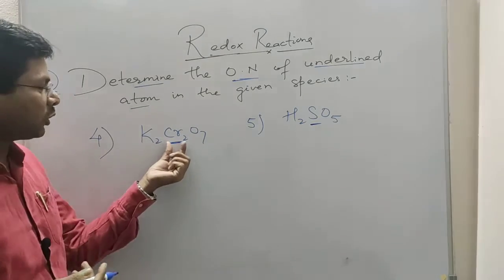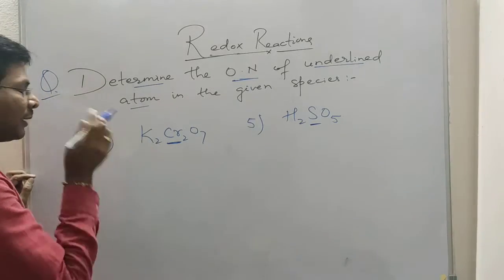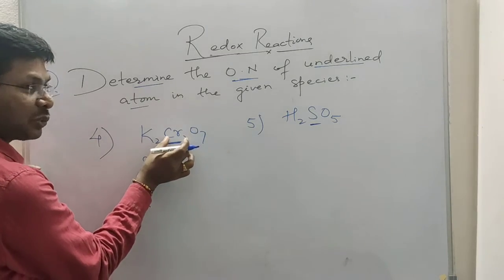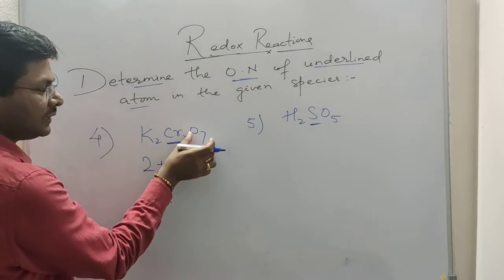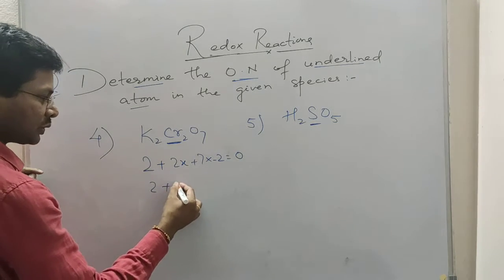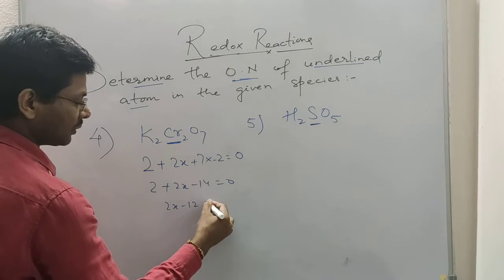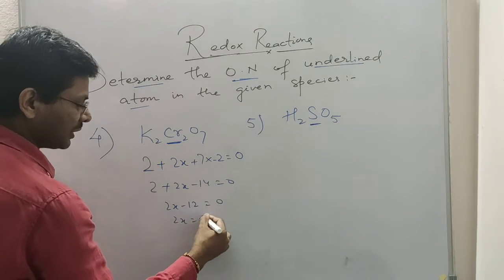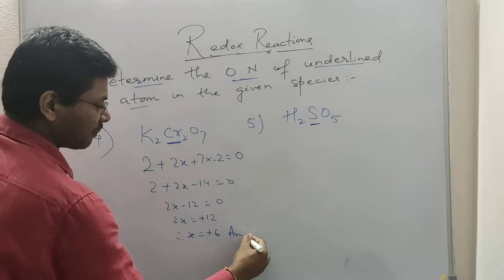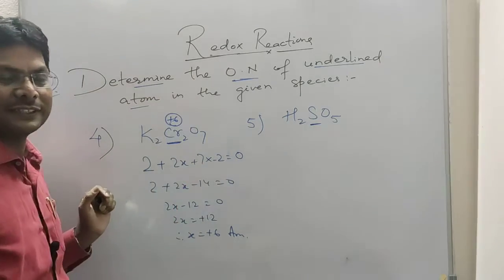So let's determine the oxidation state of chromium in potassium dichromate. Potassium being a group 1 element is +1, so it will be +2 because 2 potassiums are there, and chromium is 2 in number, so 2x, and oxygen is 7, so 7 into -2, and the total sum will be 0. So 2 plus 2x minus 14 equal to 0. So 2x minus 12 equal to 0, so 2x equal to +12, or x equal to +6. So the oxidation state of chromium is +6 in potassium dichromate, which is also the highest oxidation state.